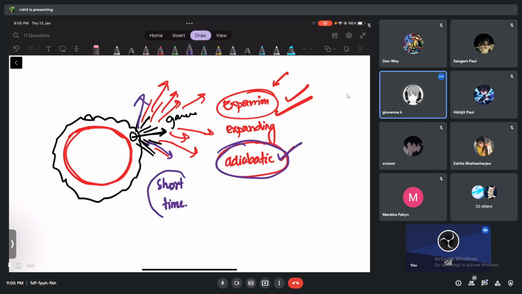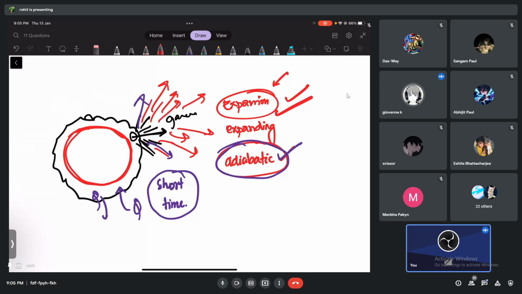So within that short time, will the heat enter the system or leave the system, or nothing will happen? Or can I just ignore the heat part? This expansion is not because of heat. I think you'll agree with me, right? This expansion of gas is because of bursting, because of so much tire pressure. It is not because of heat coming or leaving. So this is not going to be a very long process. It's a very short process.